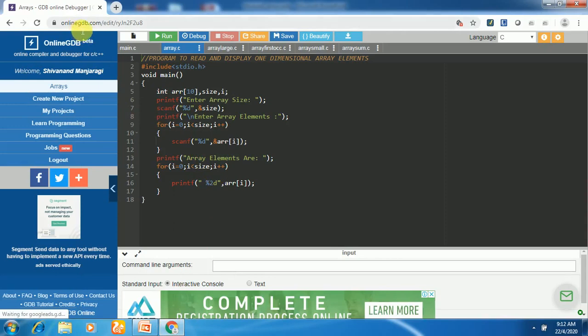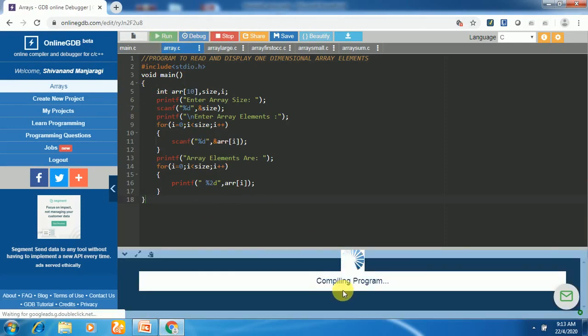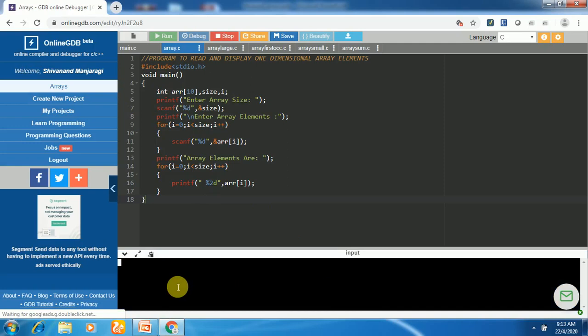I'll come to online JDoodle. The program is already saved here, so let me run the program and check the output over here. I click run. The program is being compiled. Now we got this statement, "Enter array size." Now the scanf is being executed, and it is asking us to enter the array size here.